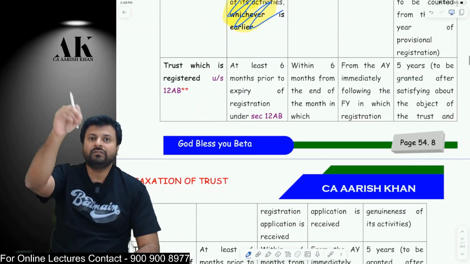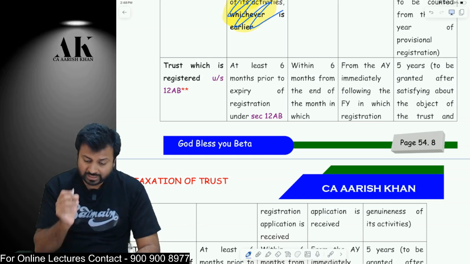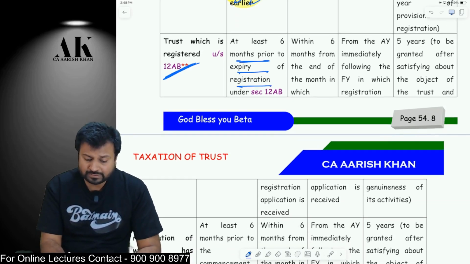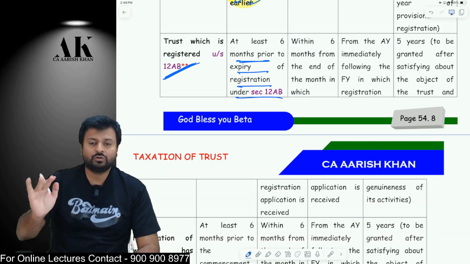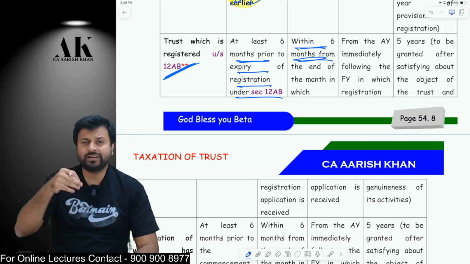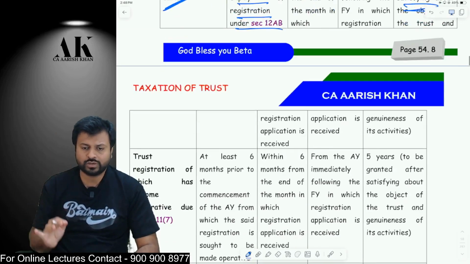Then a trust which is registered for 5 years, are they also supposed to come after 5 years for re-registration? Yes. A trust which is registered under 12AB has to come at least 6 months before the expiry of 12AB. The moment 5 years are completing, 6 months before that they have to come for a fresh application. Then they will get the registration within 6 months, and then they can enjoy the exemption for another 5 years. Okay, no harm in that.